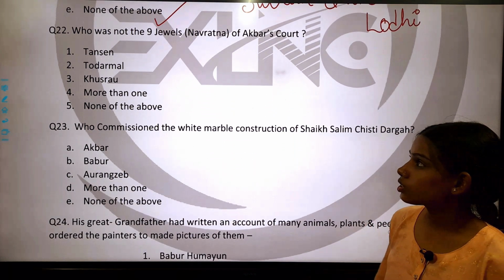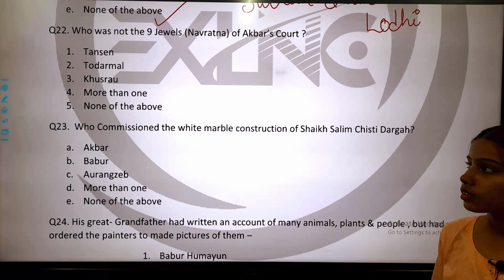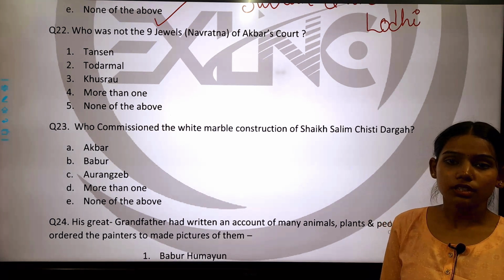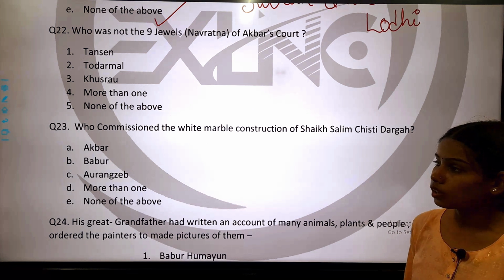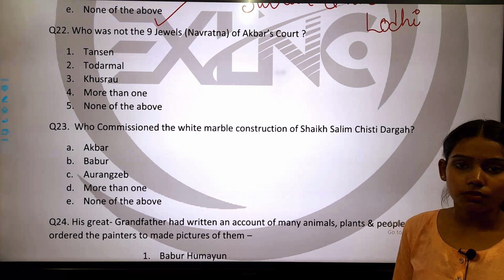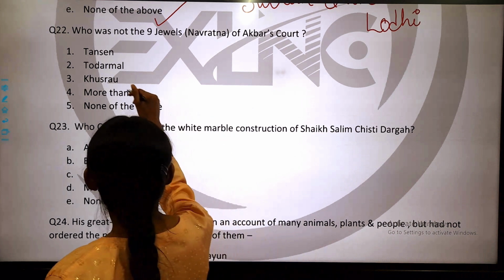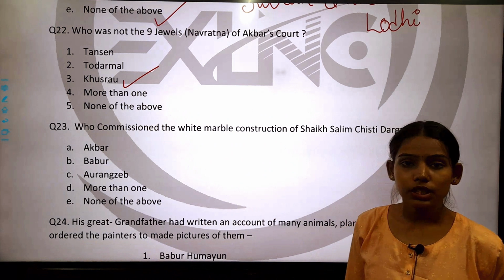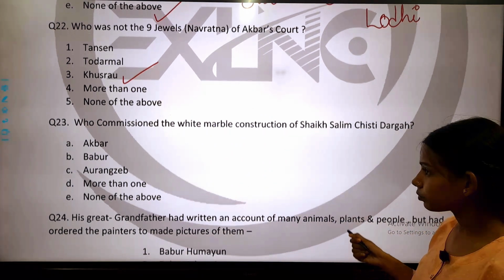Who was not among the 9 jewels of Akbar's court? Option A is Tansen. Option B is Todarmal. Option C is Khusrau. Option D is more than one. And option E is none of the above. So the correct answer of this question is option C, Khusrau. Khusrau was not among the 9 jewels of Akbar's court. So option C is correct. Now come to the next question.